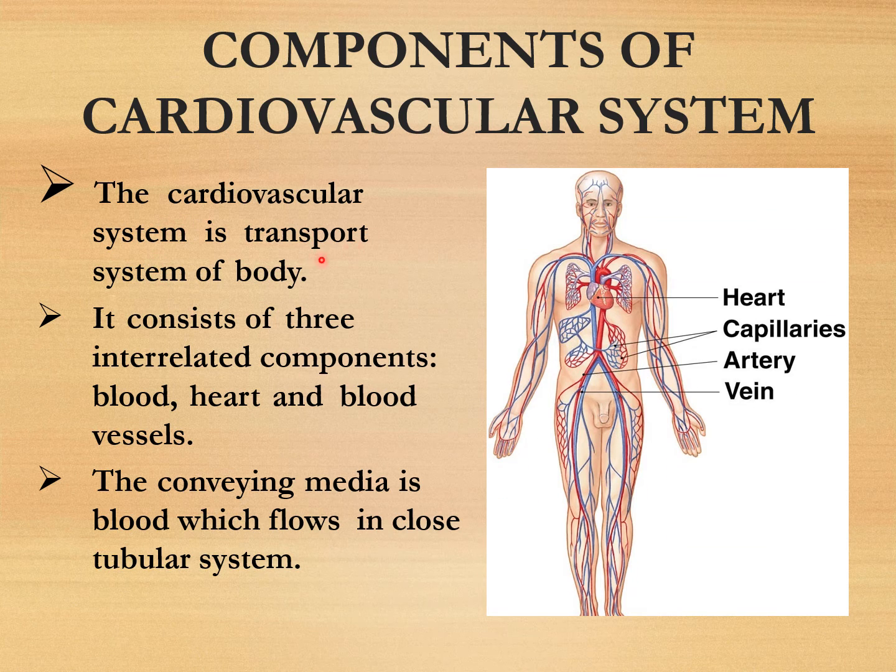The cardiovascular system is the transporting system of our body. It consists of three main components, that is blood, heart and blood vessels. The conveying medium is the blood, which flows in close association with the tubular system of our body.